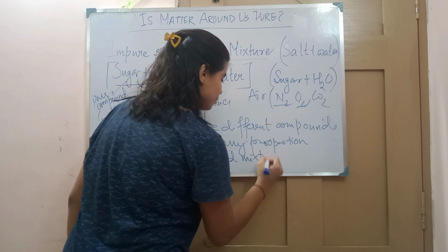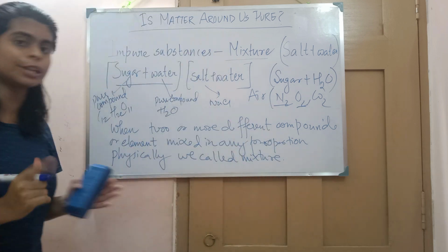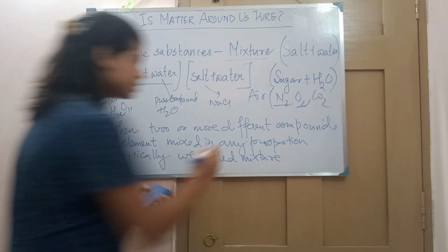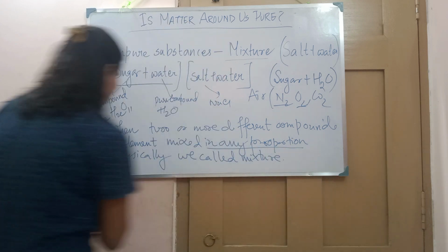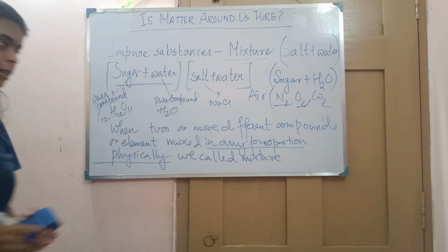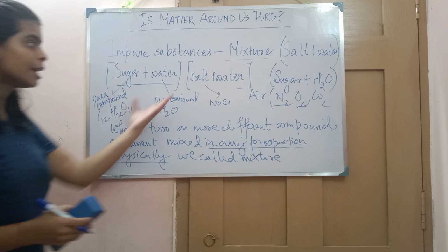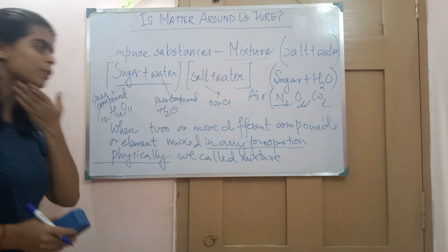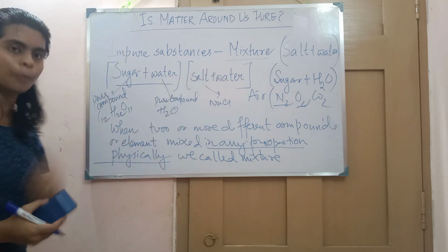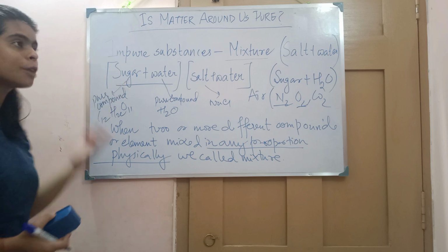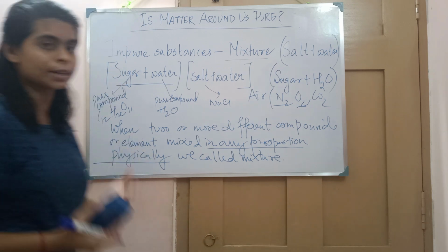We have to be very clear with the definition. Why am I using "any proportion" and why am I using "physically"? Because we can add any amount of salt we want. We can add any amount of sugar we want.